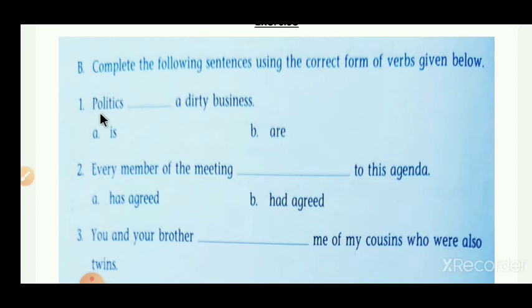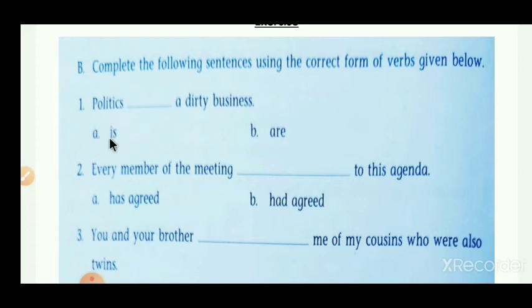So politics looks like a plural, but actually the word politics is in a singular form. According to that singular word, we have to put a singular verb. Subject and verb must be in agreement. We learned about it. So we have to put is as a singular verb here.